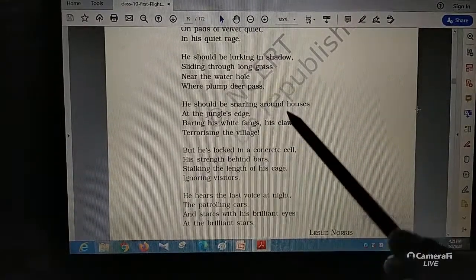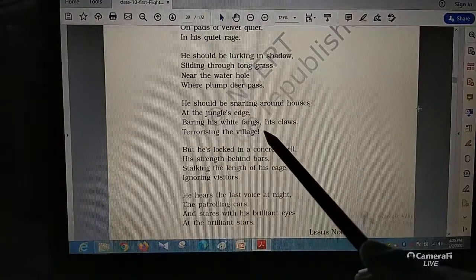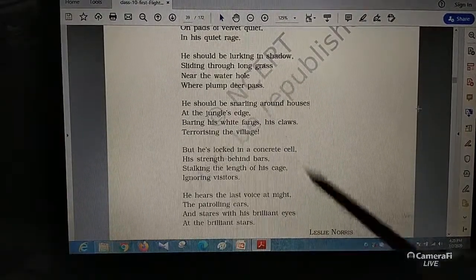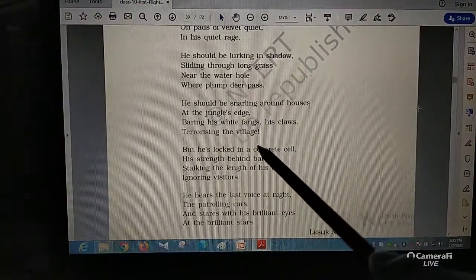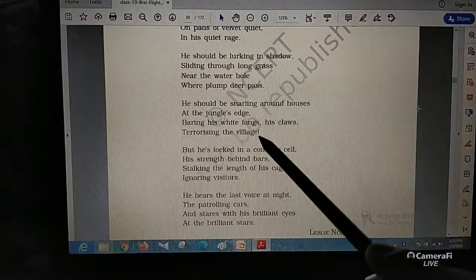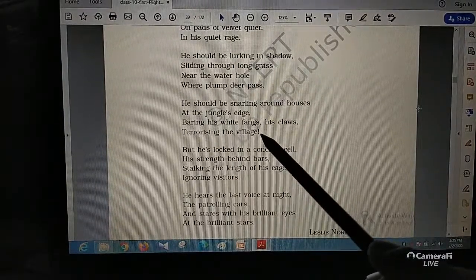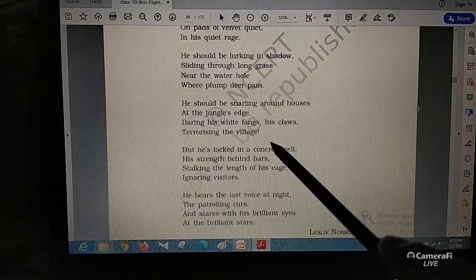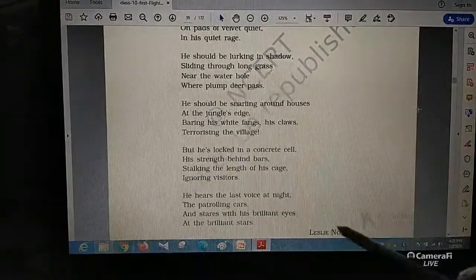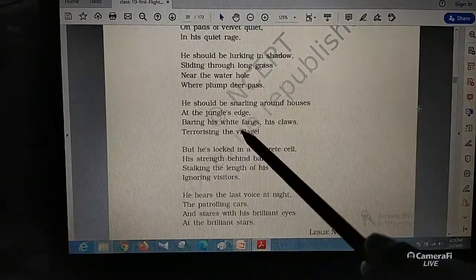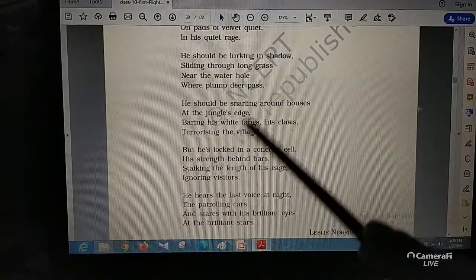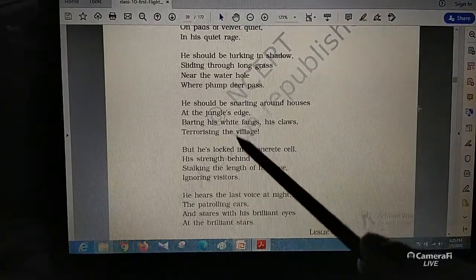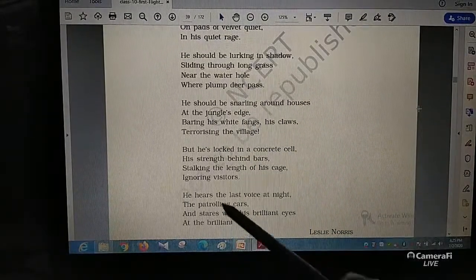To those villages the tiger often comes, and the poet has actually observed that the tiger came into the village and took animals, the tiger started terrorizing the villagers. So Leslie Norris read all these things, and out of his reading he actually wrote this poem.